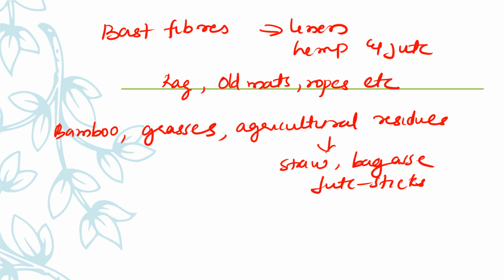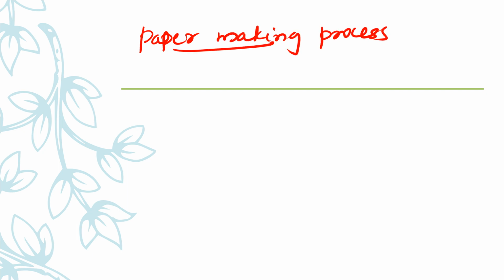So next is the paper making process. The process is step by step. We'll see what the process of making paper is. First and foremost, we have to select or choose the raw material for making the paper. So we can take cotton, jute, linen, whatever is available to you. You can take that according to the needed quality of paper.